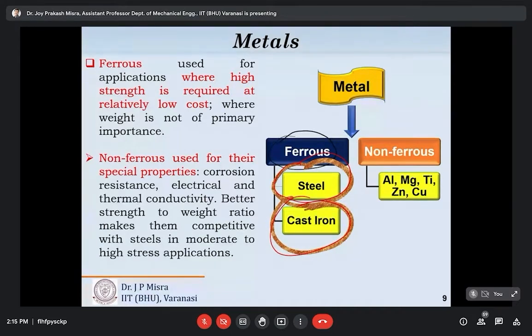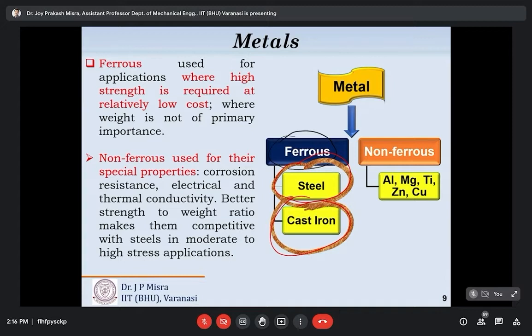So carbon content in steel or cast iron will decide the amount of heat treatment process. What is the heat treatment process? Heat treatment is basically a method to alter or control the properties of the material by heating and cooling it. We have to heat the material up to a certain temperature, up to the austenitic zone for steel, and then cool it down at a defined cooling rate to get different microstructures and different mechanical properties in the final outcome.